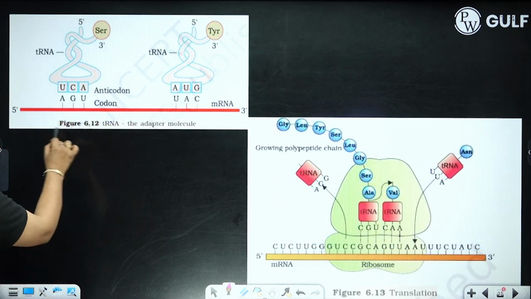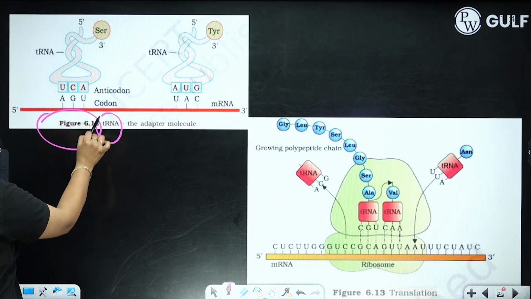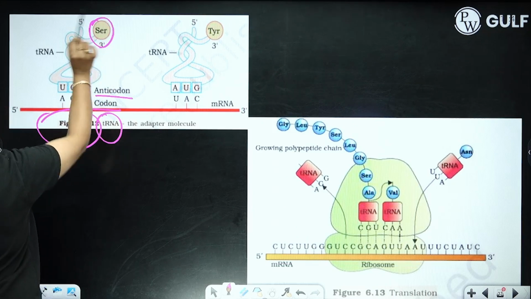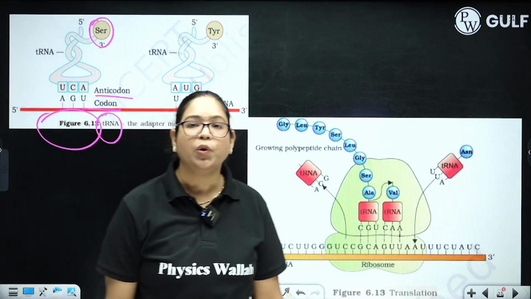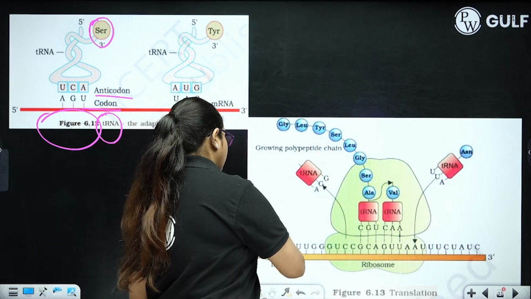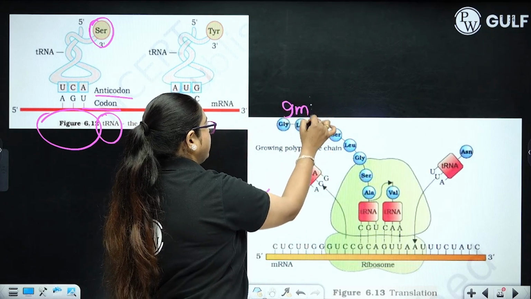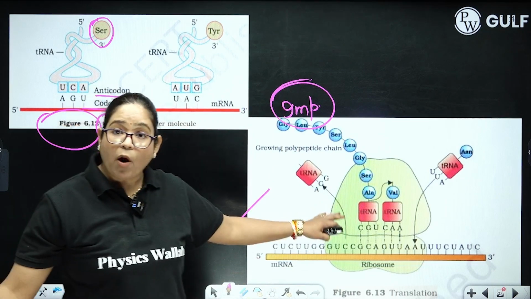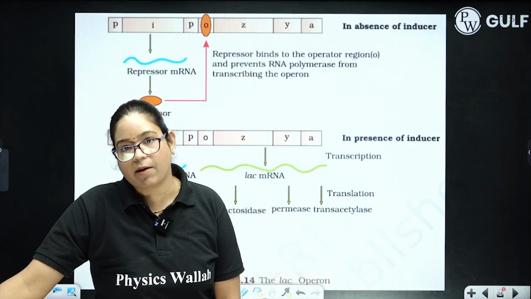Next, you have adapter molecule tRNA structure. You can see over here how codon, anticodons and respective amino acids are added to the tRNA. This is very important. The process of translation, only a single diagram is given in your NCERT. That is again very, very important topic, important diagram for your board exam.